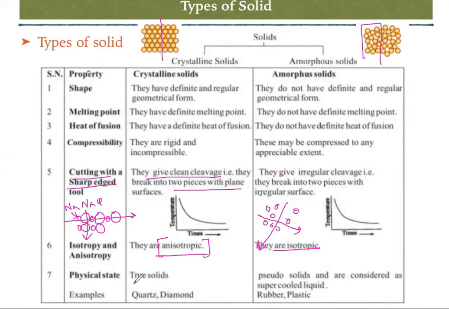Physical state: these are called true solids, whereas amorphous solids are called pseudo solids. Why are they called pseudo solids? Because as time passes, this solid starts to flow. So don't think like one day or two days. Examples are rubber and plastic, or you can think of glass. Glass will take around 5 years, 10 years, because the thickness will change. Whereas examples of crystalline solids are quartz and diamond.